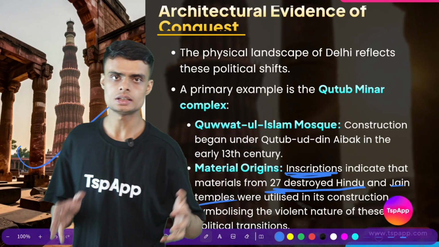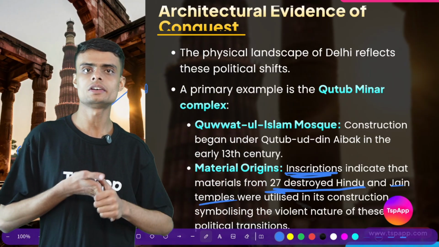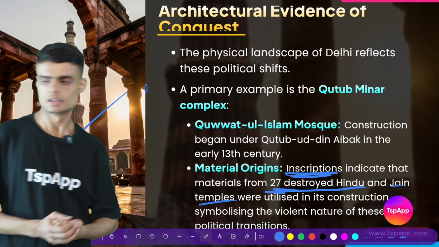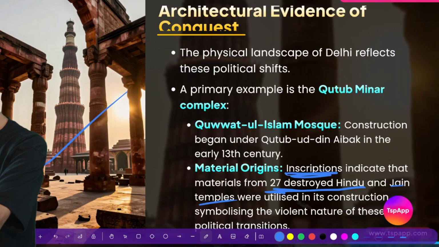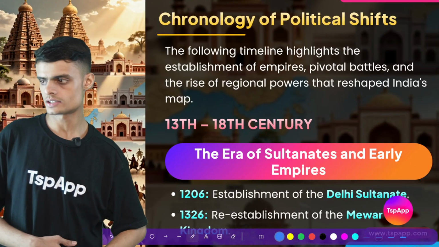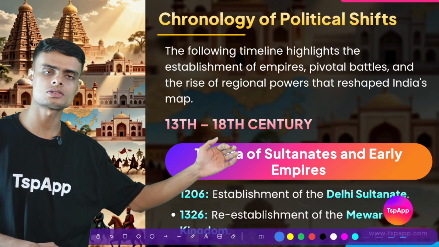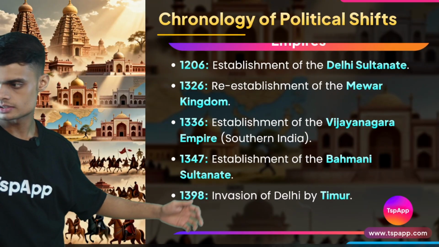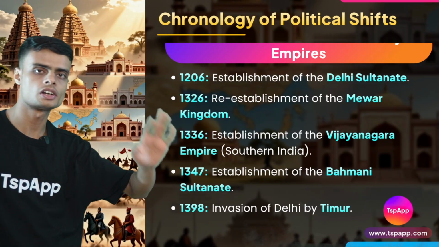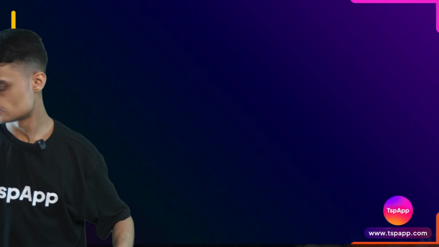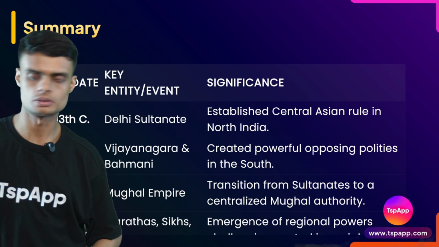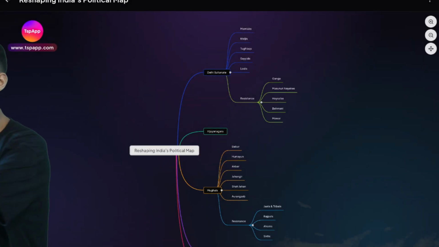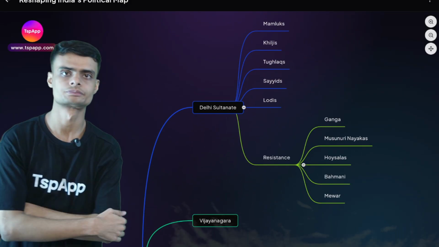Now you have understood why the invaders are coming to India. We have understood from where they are coming, and we have understood the different tribes that are coming. Next, we have a little set of dates. We will come to these dates at the last of the chapter, because this consists of the summary of the whole chapter. So we will come to it after we have completed all the topics. So let's move on to our first king who came to India.